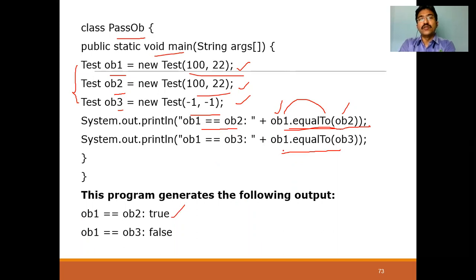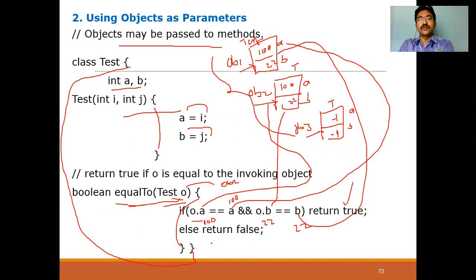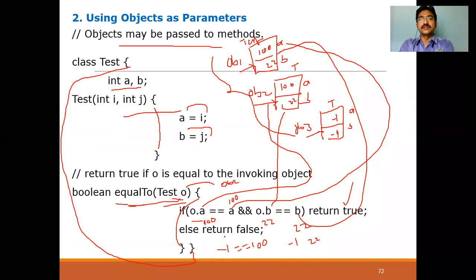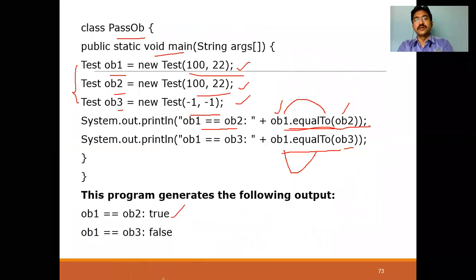Next I am calling with the help of OB1. OB1 is calling the equals method, but now the parameter being passed is the OB3 object. Now what are the OB3 values? -1 and -1. So -1 equal to 100, true or false? False. And -1 equal to 22, true or false? False. False and false, false. So if any one thing is false, then it is automatically false. It returns false value. So this is the concept of how we can pass an object as a parameter.